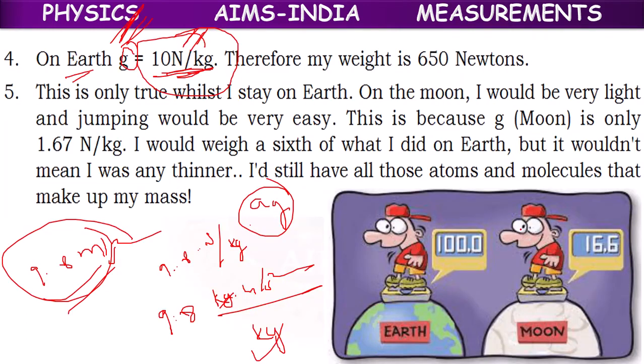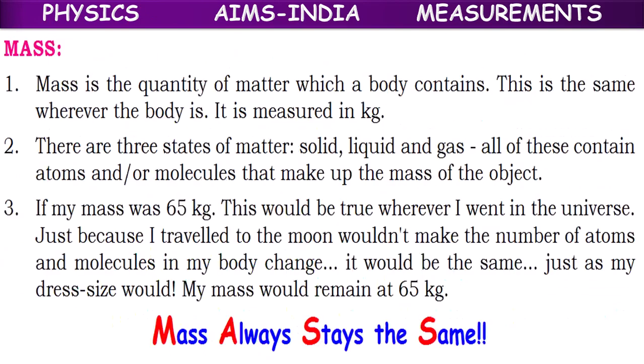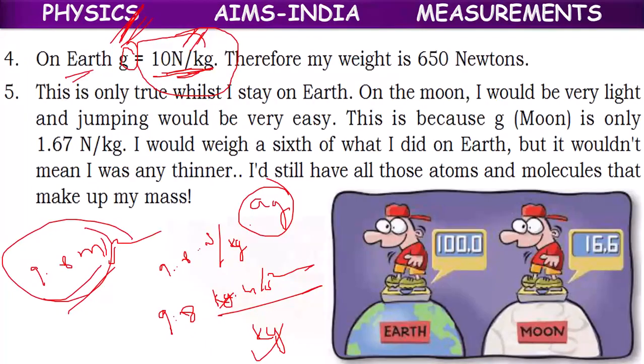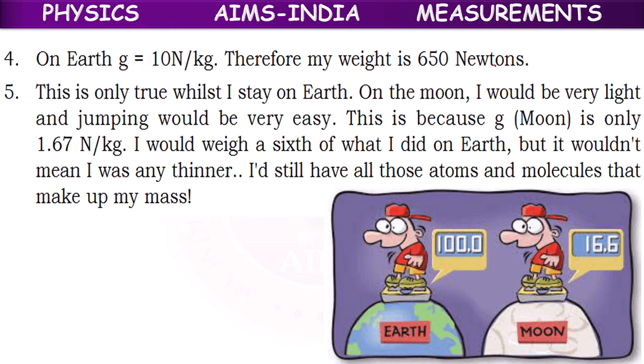So if my mass is 65 kgs, then my weight will be 65 into 10, because weight means mg. M for mass, 65, g for gravitational field strength, 10. 65 into 10, 650 newtons. So this 650 newtons is true only when I stay on the earth.